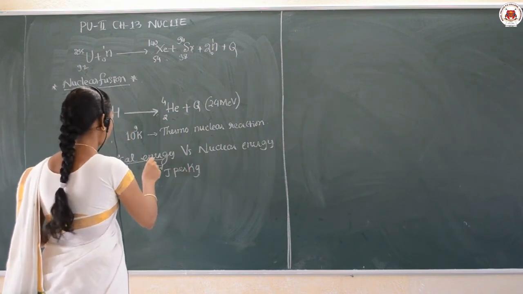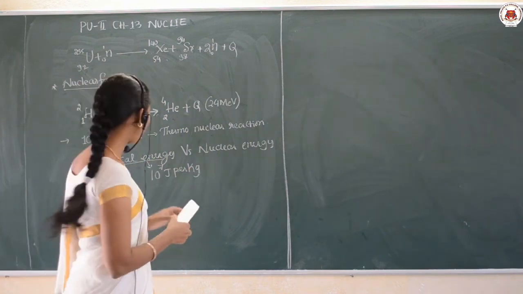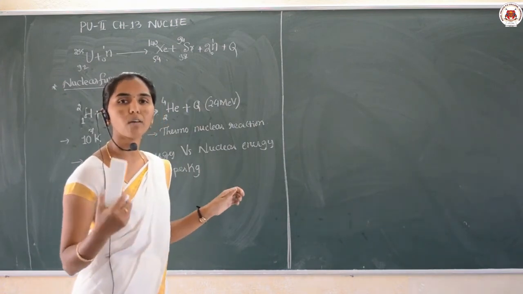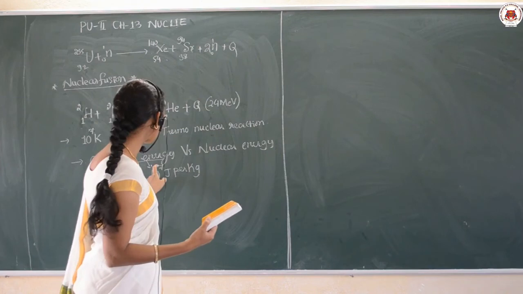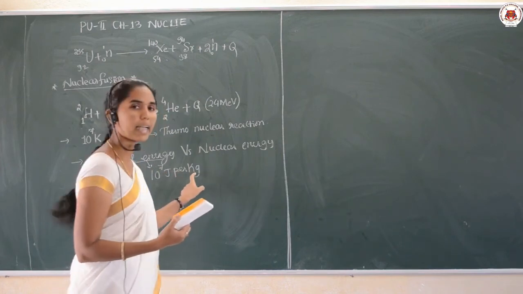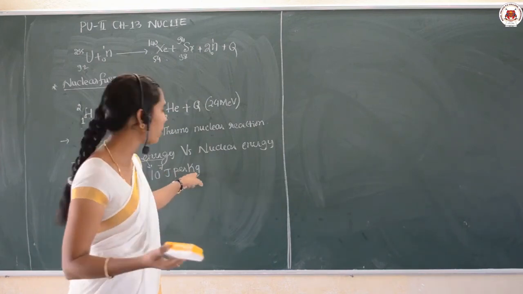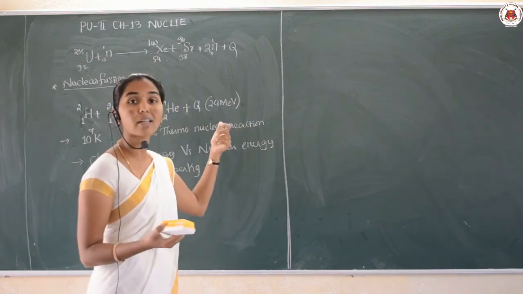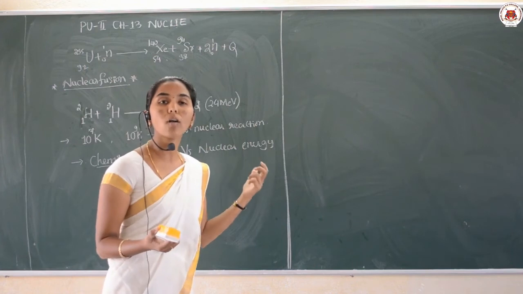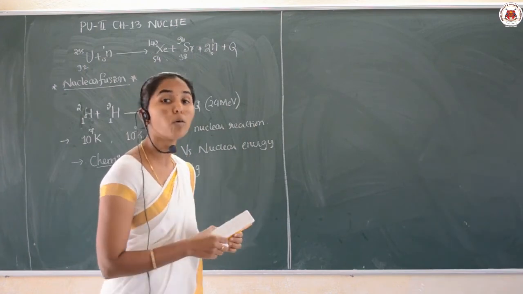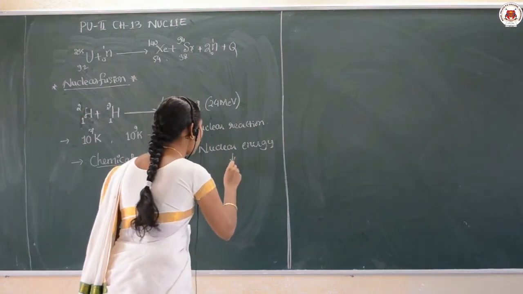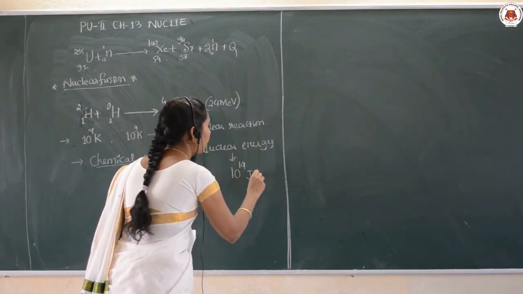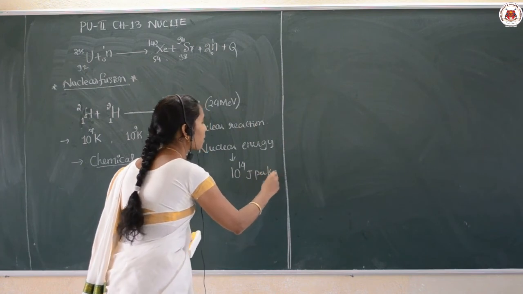So, in the case of chemical energy, when we burn them, the energy obtained is only of the order of 10 raised to 7 joules per kg. But if you go for nuclear energy, when we do nuclear fission or fusion reactions, the energy released is much more. It is approximately of the order of 10 raised to 14 joules per kg.